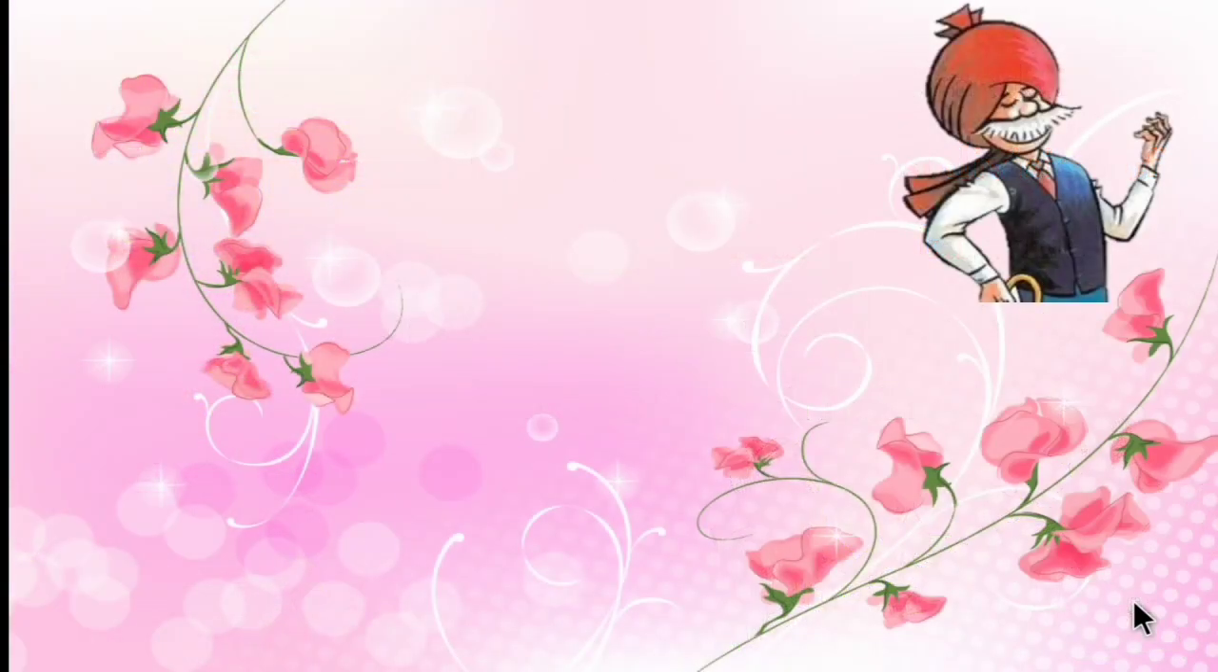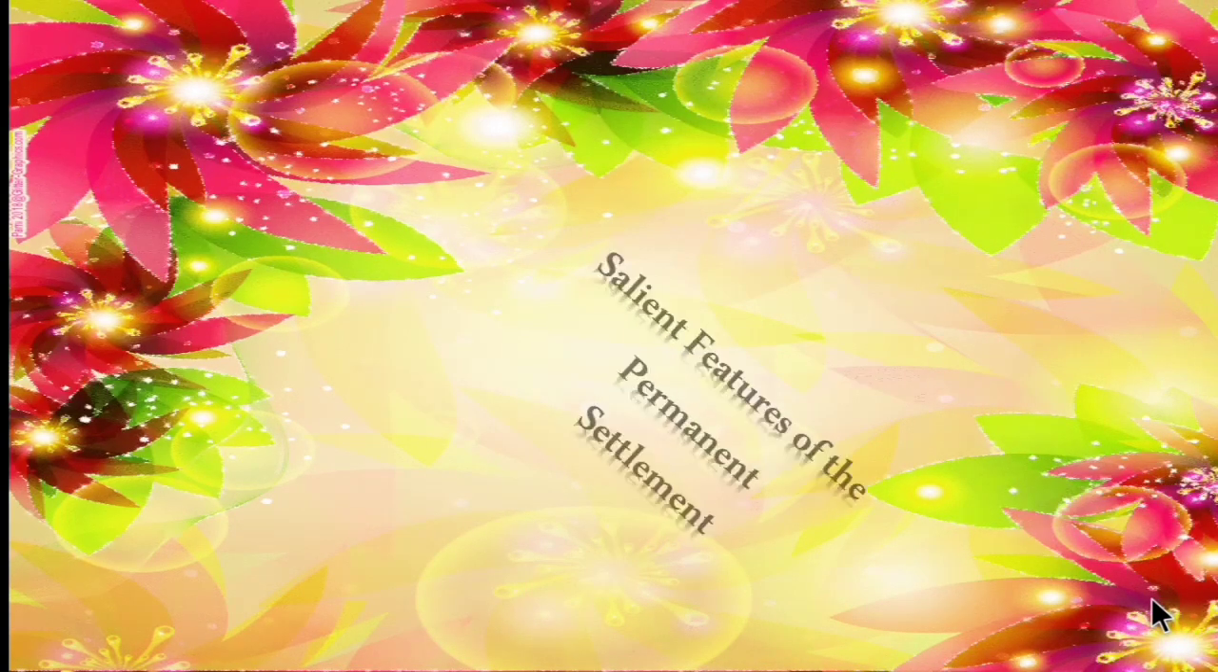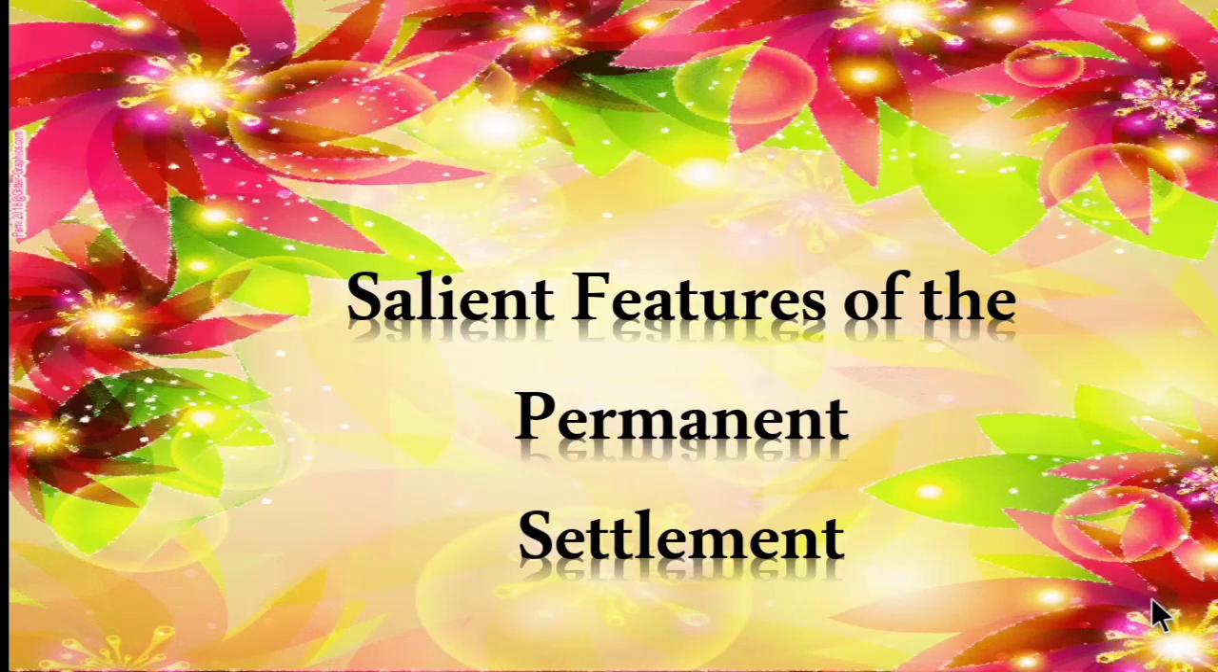Permanent settlement was known by different names like Zamindari, Jagirdari, Malguzari and Bisvidari. So Zamindari, Jagirdari, Malguzari and Bisvidari are the other names for permanent settlement. So now let's see the salient features of permanent settlement. What are the main features of the permanent settlement?